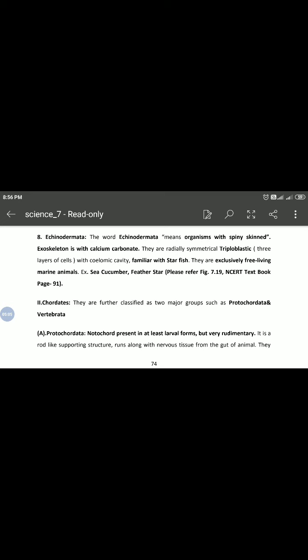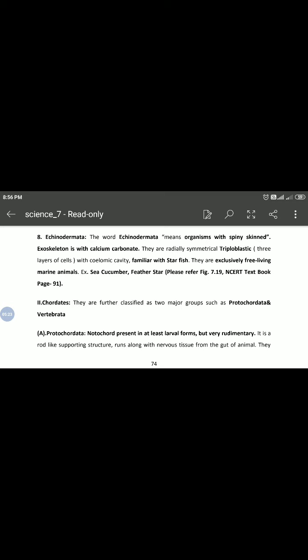In the Protochordata, the notochord is present, at least in a larval form, but very rudimentary.